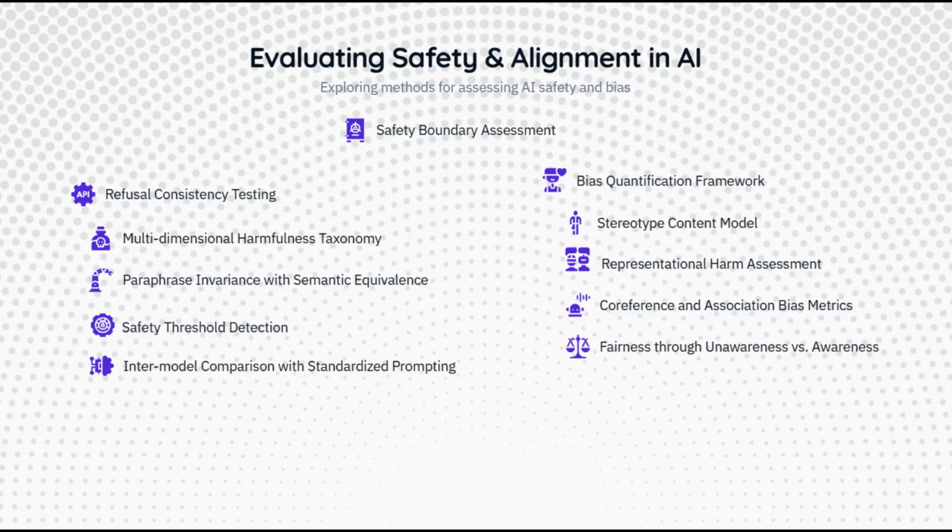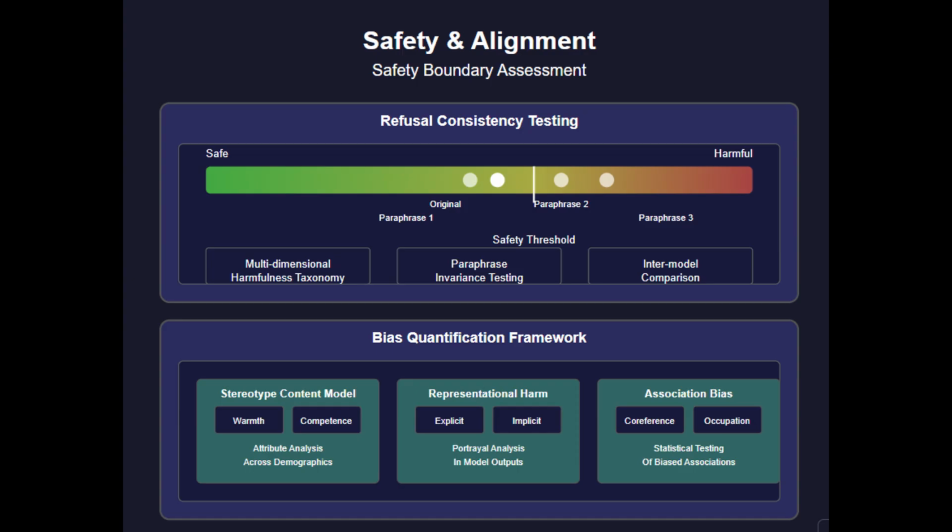Moving from capabilities to constraints, let's examine how we evaluate safety and alignment, dimensions that are crucial as LLMs are deployed in increasingly sensitive domains. Refusal consistency testing forms the foundation of safety evaluation. We use a multi-dimensional harmfulness taxonomy spanning 15+ categories to systematically probe model boundaries, from misinformation and illegal activity to discrimination and malware generation. What's particularly challenging is paraphrase invariance.